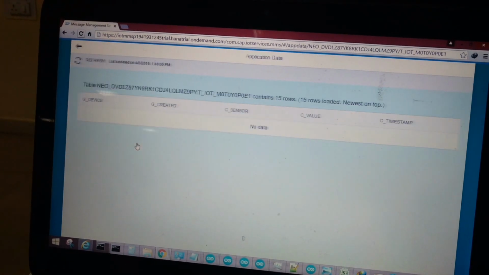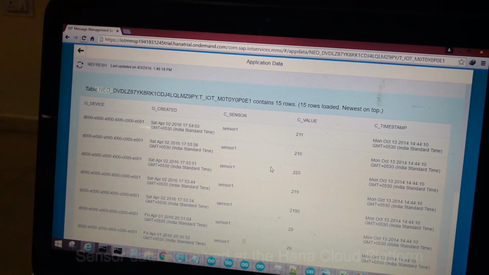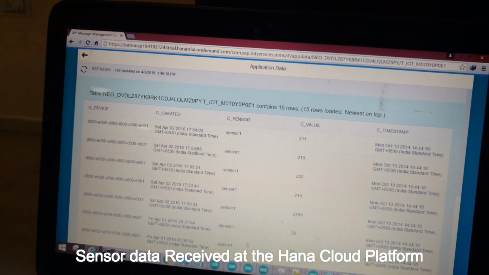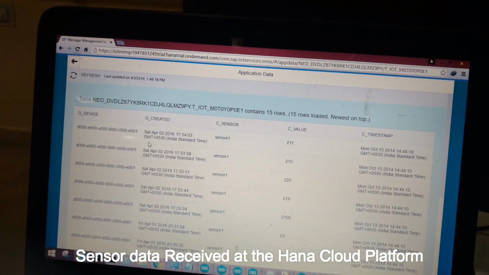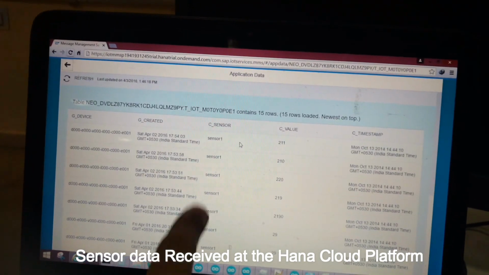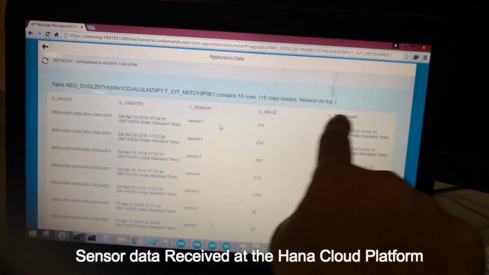So in this way, we implemented the SAP HANA cloud platform, and we redirected the data from the Arduino to the localhost and then to the IoT cockpit. So here is the data that is being transmitted to the HANA cloud platform. See the sensor number and the corresponding value with the timestamp.